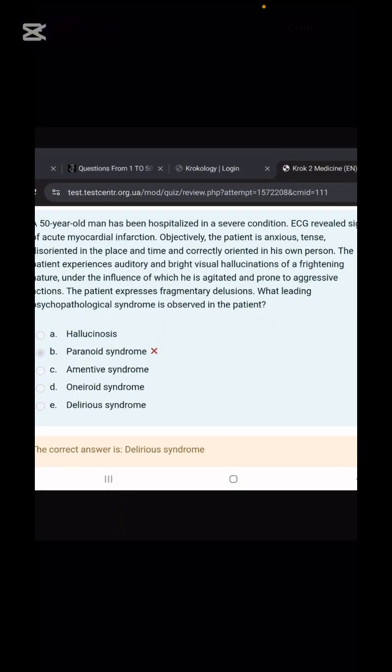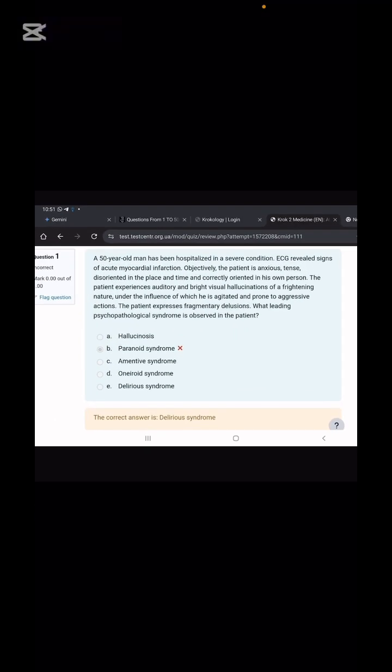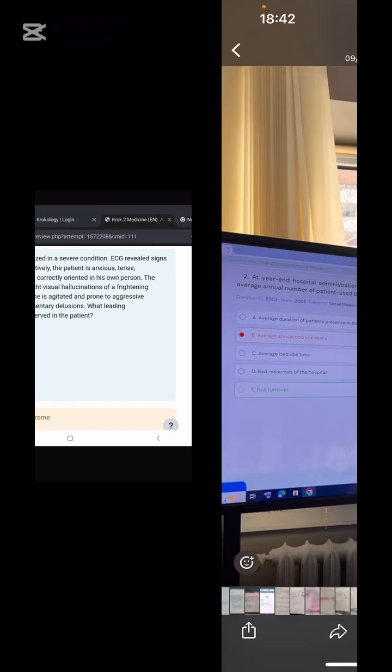So delirious syndrome. What was our mnemonic for delirious syndrome? Disoriented, hallucinated, agitated. So find that hallucinations are there, the patient is agitated as well, and the patient is disoriented as well. What is this syndrome? Delirious syndrome. What is the mnemonic? Disoriented, hallucinated, agitated.